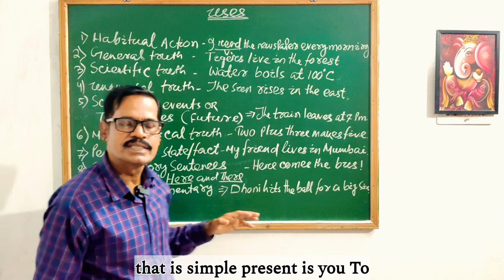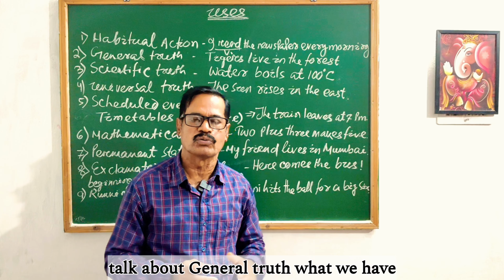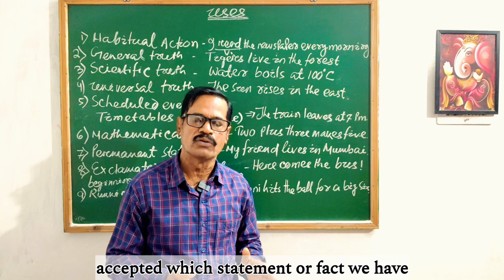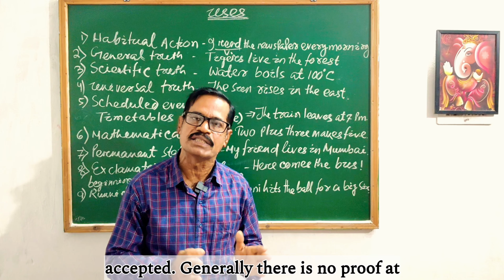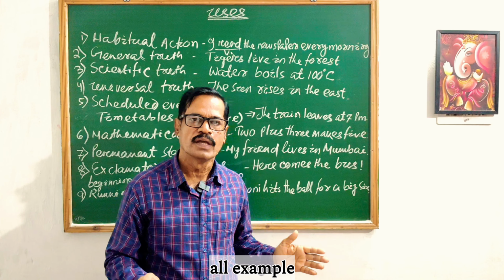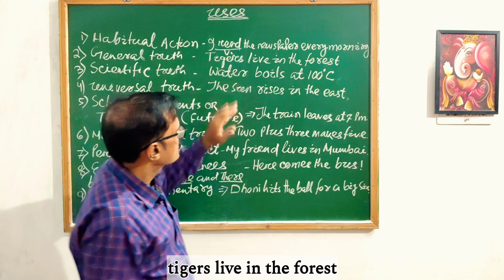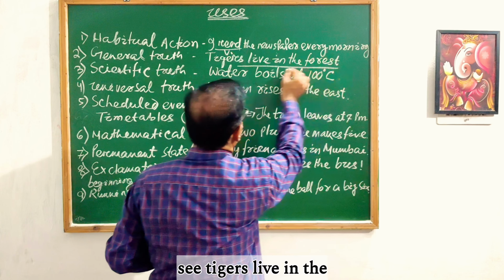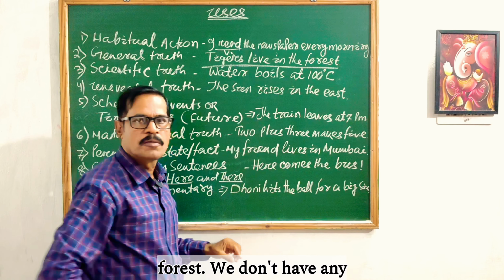Simple present is used to talk about general truth, what we have accepted, which statement or fact we have accepted generally. There is no proof at all. Example: Tigers live in the forest. See, tigers live in the forest.